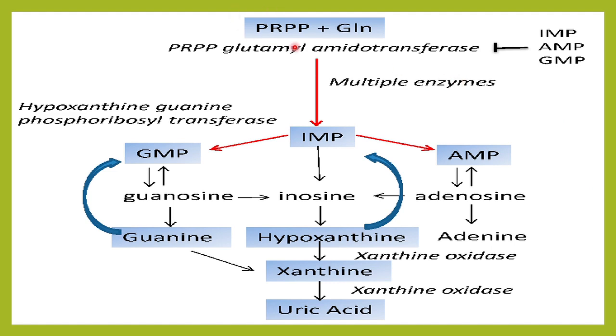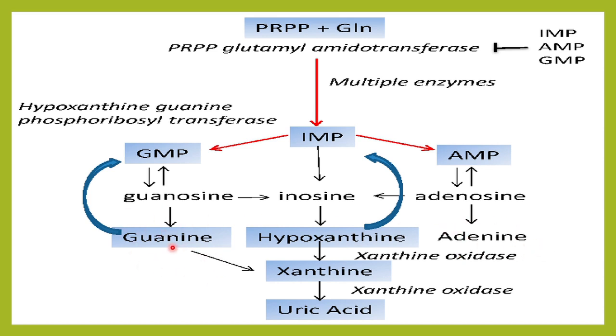So see here, PRPP forms IMP, IMP forms GMP as well as AMP. So this AMP is adenosine. Okay, so this is adenosine. This will later form the ATP, which we use again for the production of DNA and RNA. Similarly, the GMP will form guanosine. This is again a purine, guanosine, and then later this is utilized for production of GTP and RNA and DNA. So these purines are formed here.